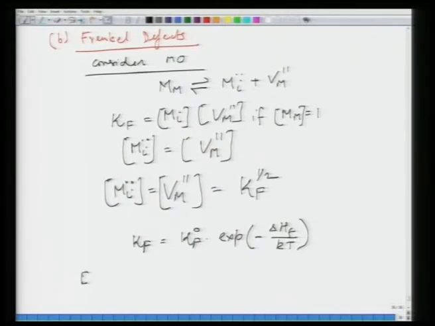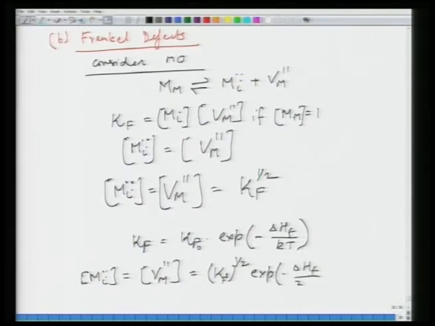So, as a result Mi is equal to Vm is equal to Kf naught to the power half into exponential minus delta Hf by 2kT. So, again you see a similar sort of expression where concentration is related to exponential minus delta Hf by 2kT, similar to the expression that we derived earlier, and again there is no dependence on partial pressure of oxygen.